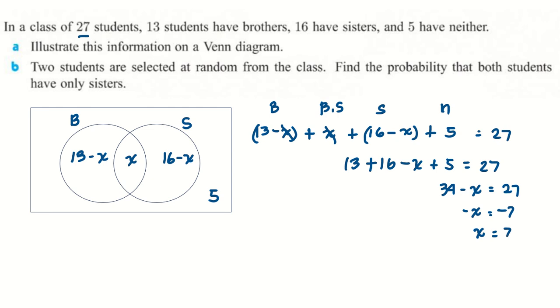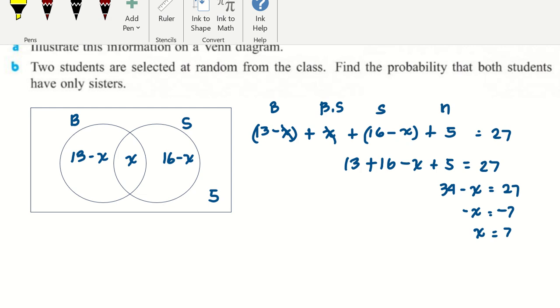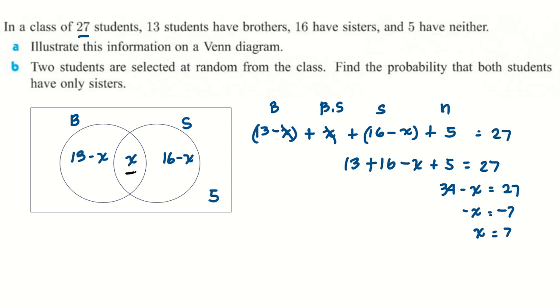All right, let's go back to our Venn diagram. I want to use black this time. So x is 7, and 13 minus 7 is 6, and 16 minus 7 is 9. 6 plus 7, those with brothers, makes sense, 13. 7 plus 9, 16 for those who have sisters. x, those with both brothers and sisters, is 7, and neither is 5. 6 plus 7 is 13, 13 plus 9 is 22, plus 5 is 27. Yes, makes sense. So we did letter A.